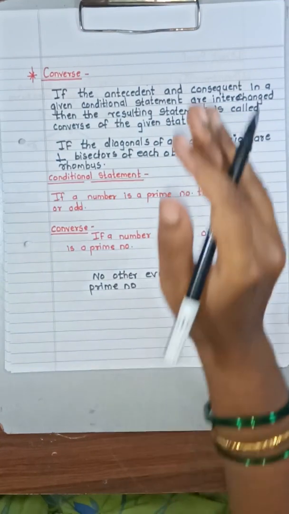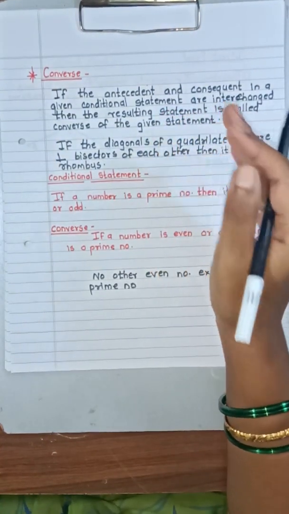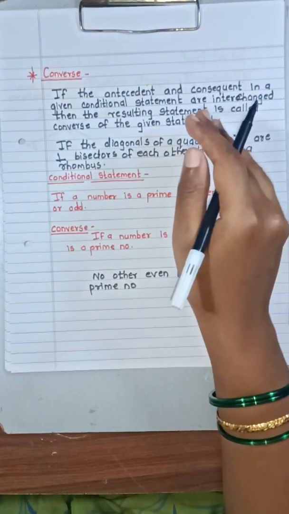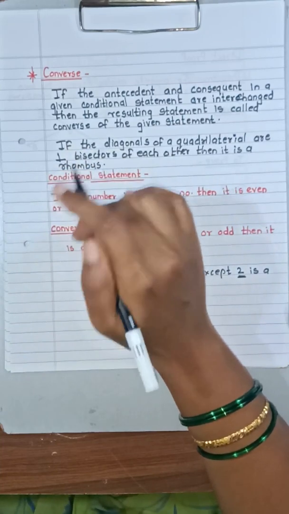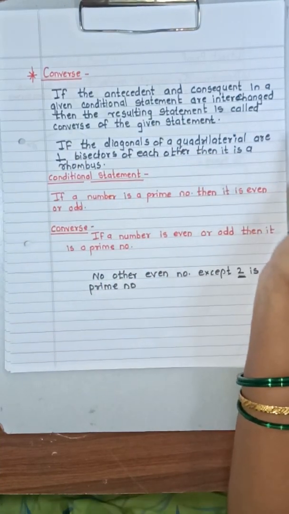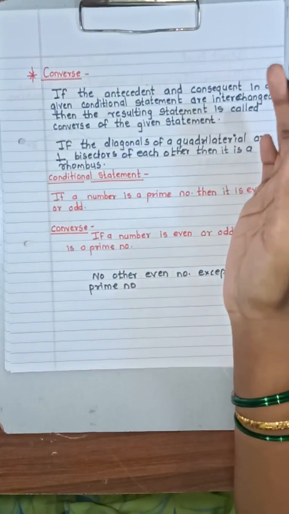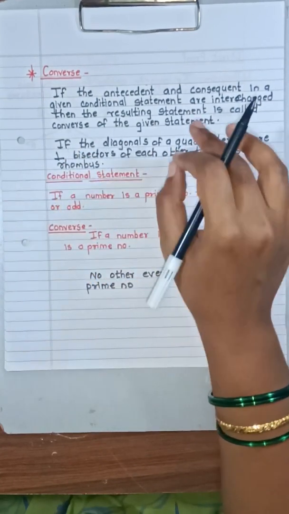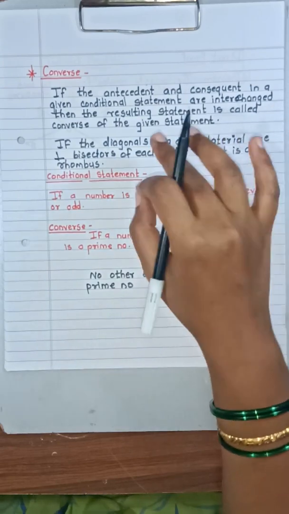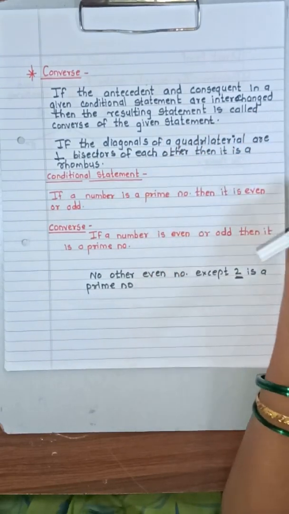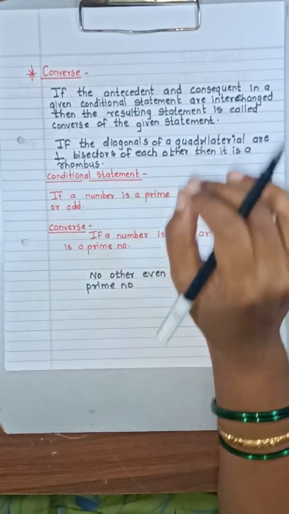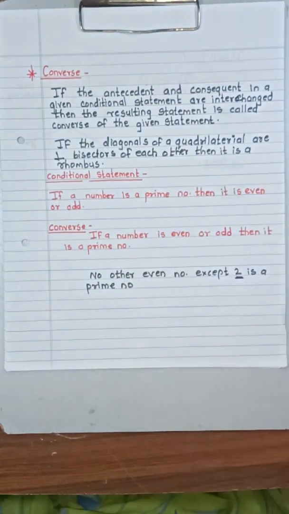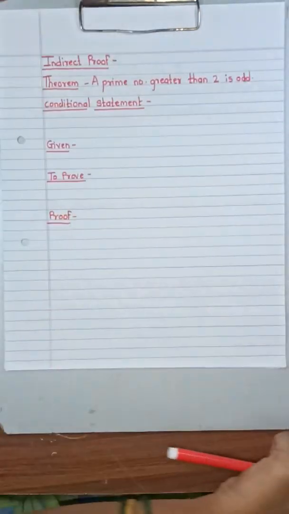Now in theorems, when we are going to prove that a conditional statement is true, its antecedent is called the given part. Now what is antecedent in a theorem? What you write as given, that is antecedent. Whereas what you are going to prove is called the consequent. Okay, antecedent is the given part in the theorem, whereas consequent is whatever you are going to prove. Now there are two types of proofs. One is direct proof and the other one is indirect proof. Now let us start with the direct proof.